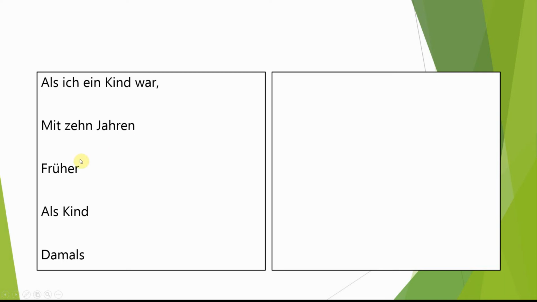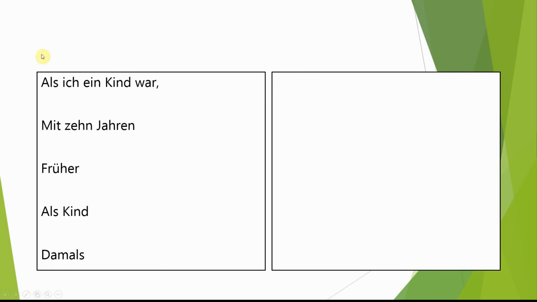Früher means earlier, previously, before. So previously, I used to do this. Als Kind, the next one down, there it is obviously this word Kind again, just means as a child. Here is when I was a child. This is just as a child. Als Kind, as a child. What I used to do as a child. And damals, as we said, is at that time. I used to do things.